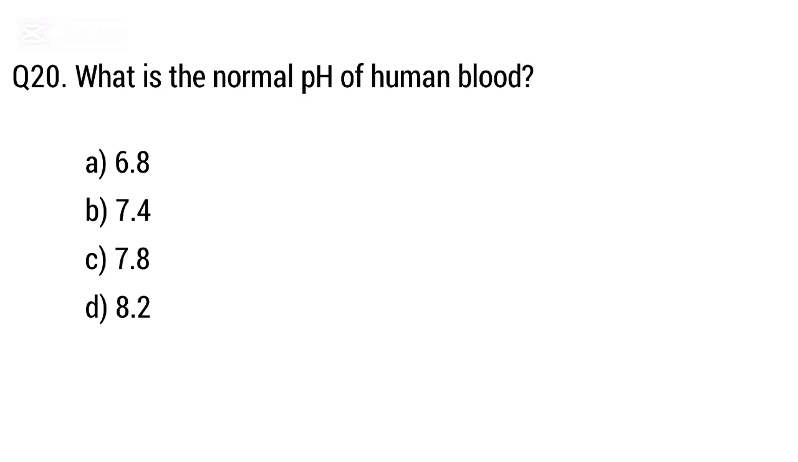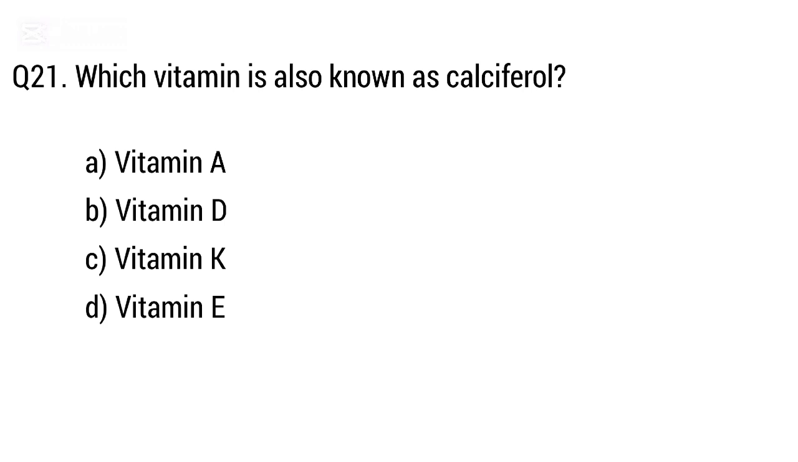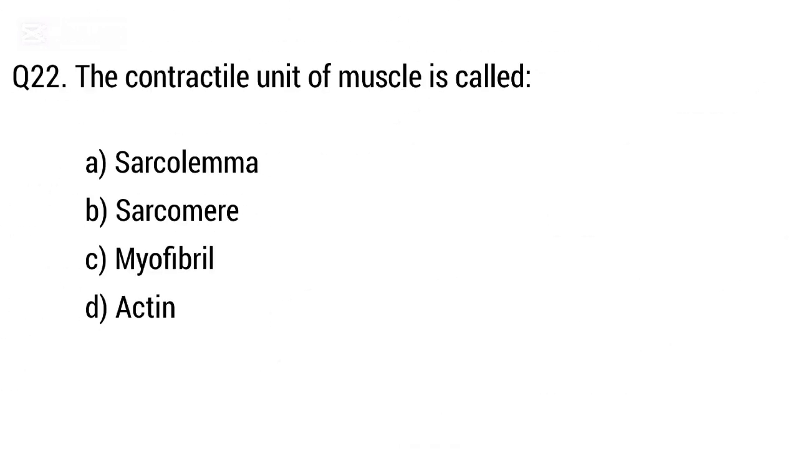Question 20. What is the normal pH of human blood? Option A. 6.8, B. 7.4, C. 7.8, D. 8.2. But the right answer is option B, 7.4. Question 21. Which vitamin is also known as calciferol? Option A, vitamin A, B, vitamin D, C, vitamin K, D, vitamin E. But the right answer is option B, vitamin D.